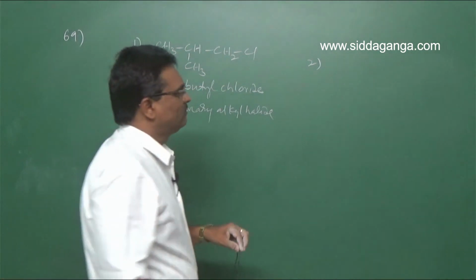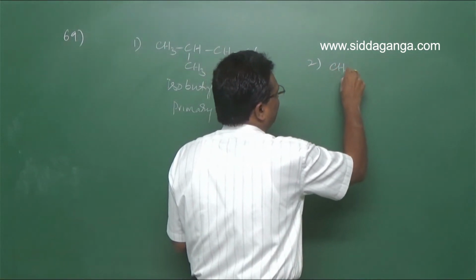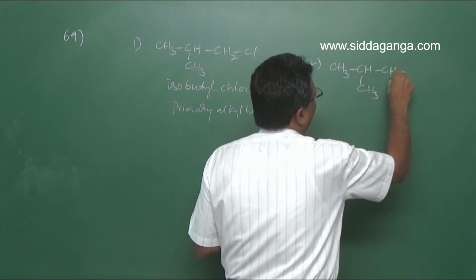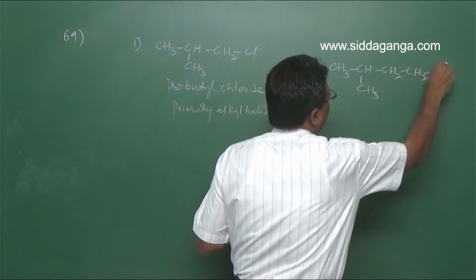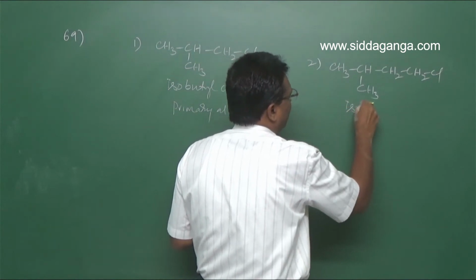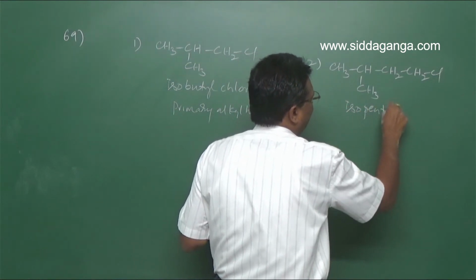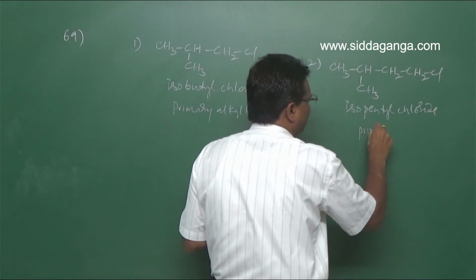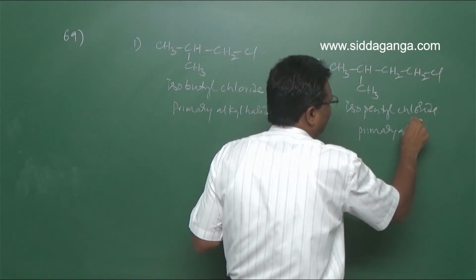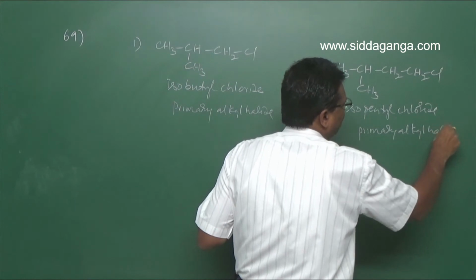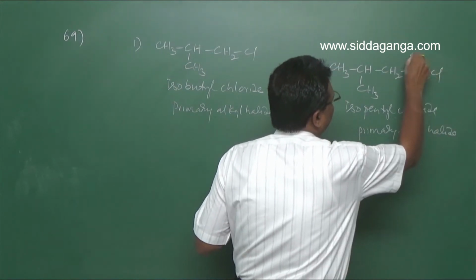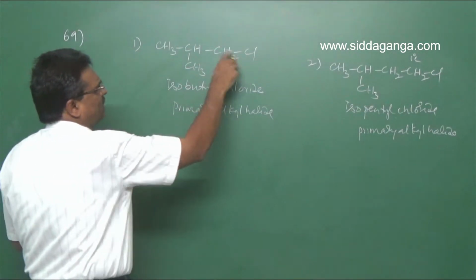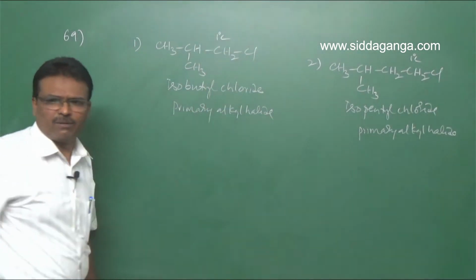Isopentyl chloride. So look here, CH3, CH(CH3), CH2, CH2Cl. This is isopentyl chloride. Isopentyl chloride is a primary alkyl halide. The reason is the halogen atom is attached to a primary carbon. Here also the halogen atom is attached to a primary carbon.